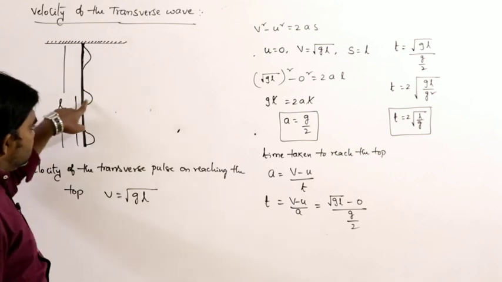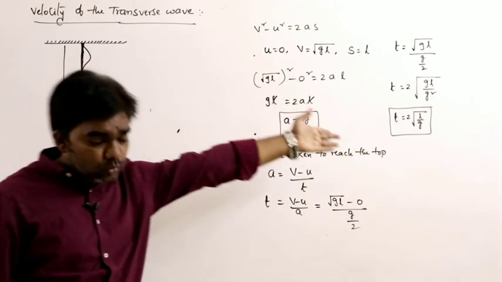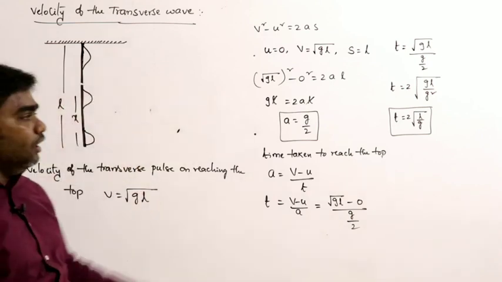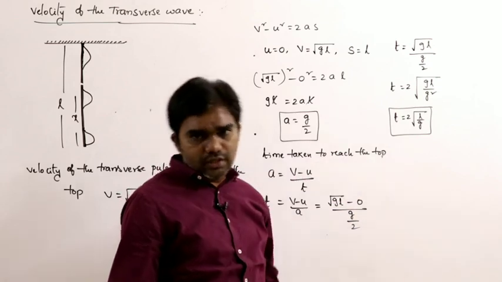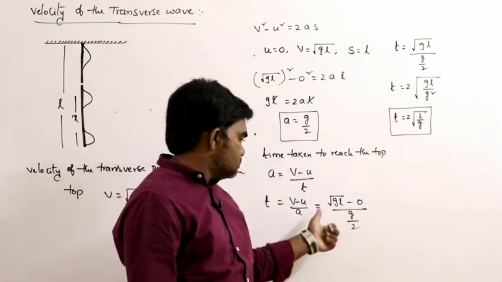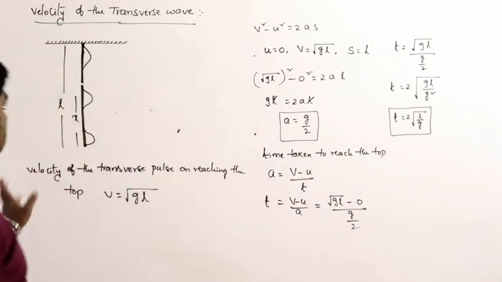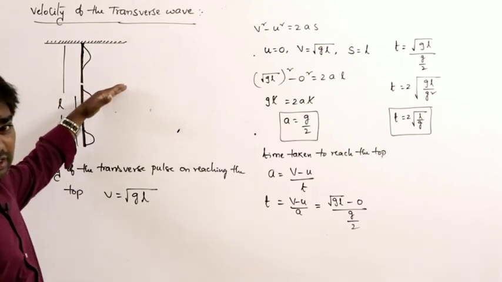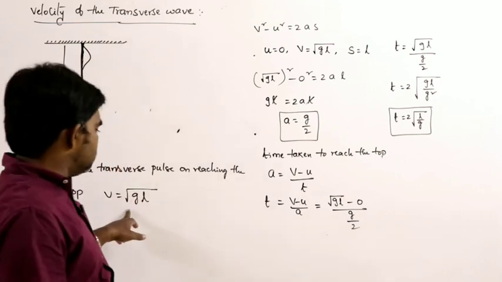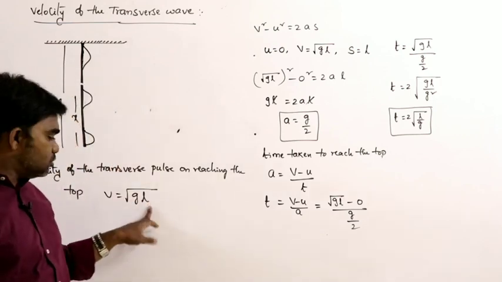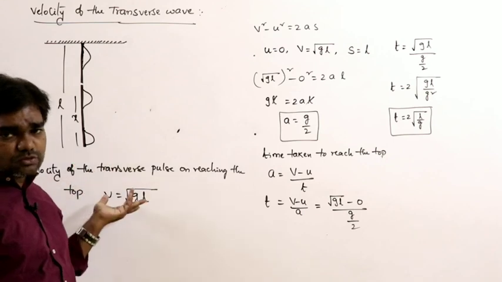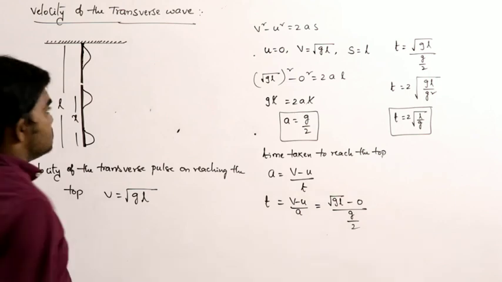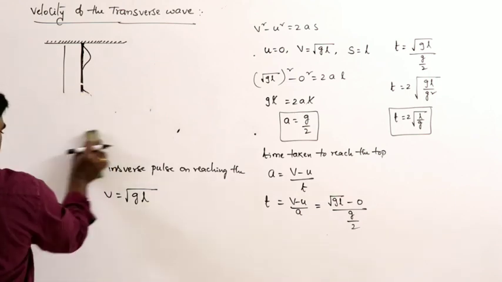What is the time taken by the pulse to reach the distance x? 2 into root x by g. Time taken by the pulse to reach some distance y is 2 into root y by g, depending on the situation. So this is the velocity of the transverse wave, how the wave travels upwards. Velocity at any position is simply square root of g times the length from the bottom where the transverse wave is travelling from. So this is the way of calculating the problem.